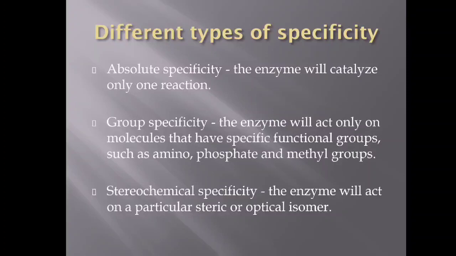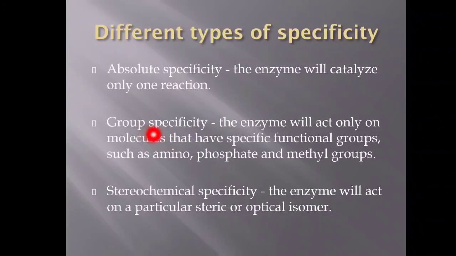Then let us see what the different types of specificity are. Importantly, we can classify the specificity into 3 categories. One is absolute specificity, the other one is group specificity, and the third one is stereochemical specificity. In absolute specificity, the enzyme will catalyze only one reaction. This enzyme under any circumstance does not act upon any other substrates.